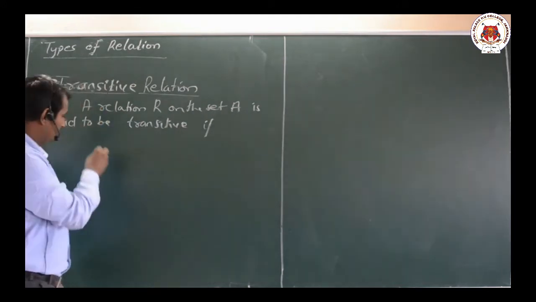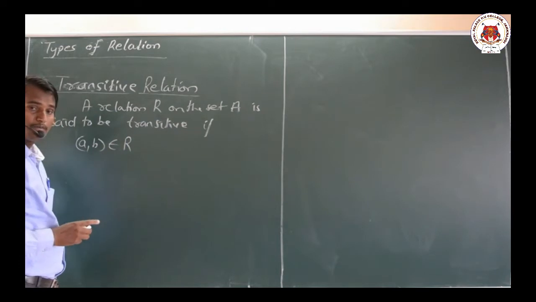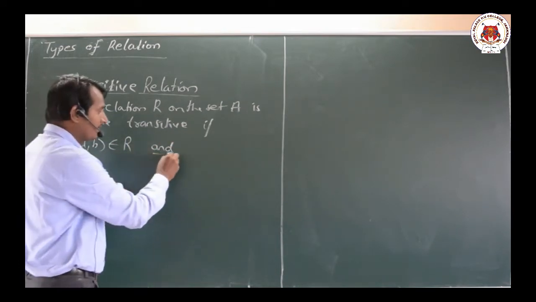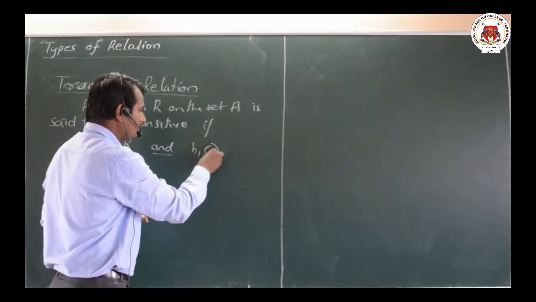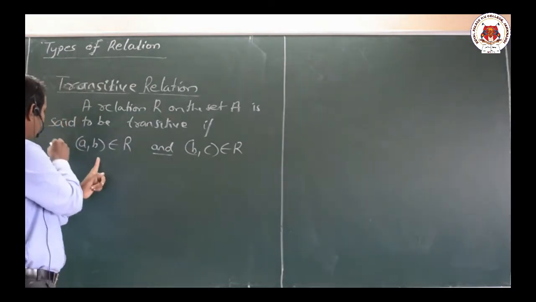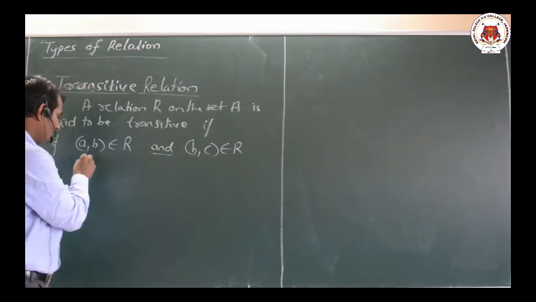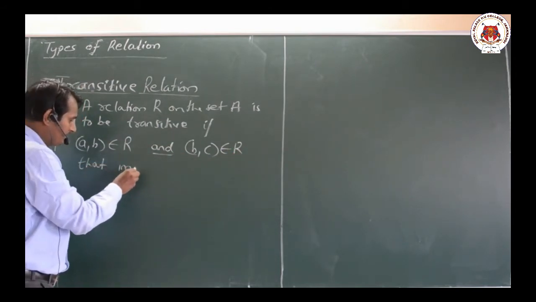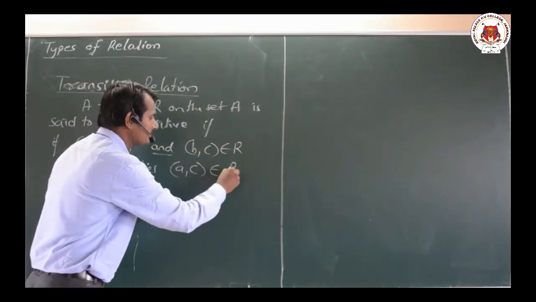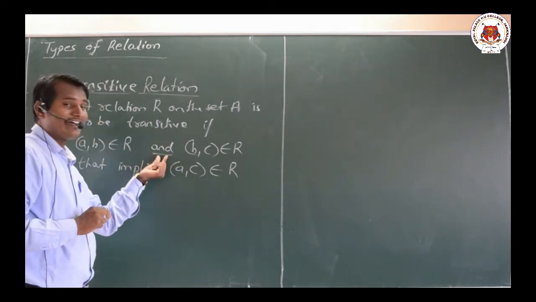if, pay attention, if (A, B) belongs to R, and it is very particular here, and (B, C) belongs to R, both, if (A, B) belongs to R and (B, C) belongs to R, that implies (A, C) also belongs to R. Here the term indicates "and", that is very important.